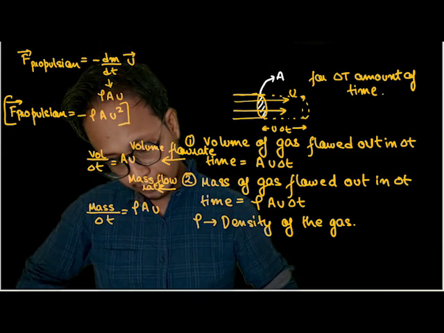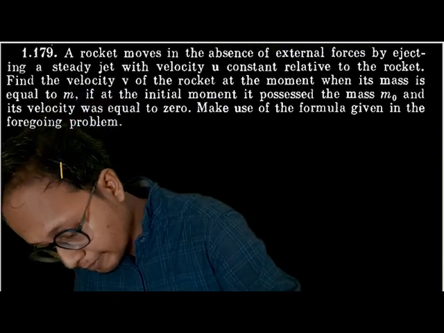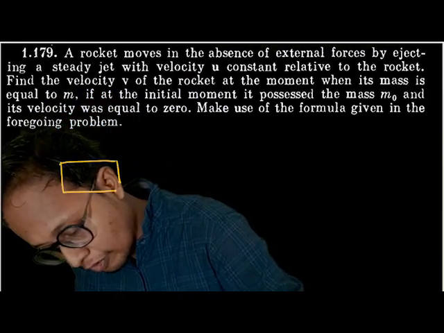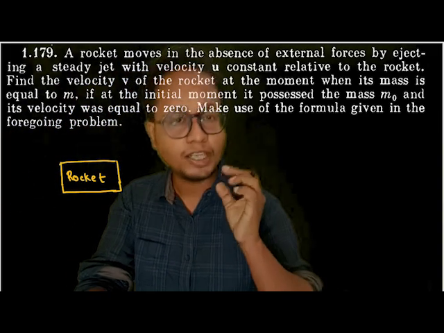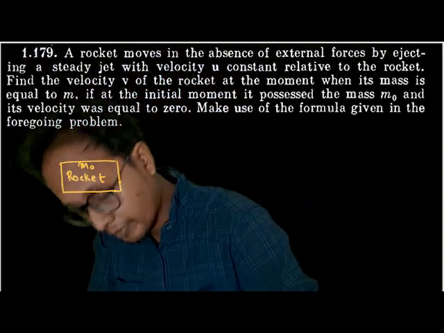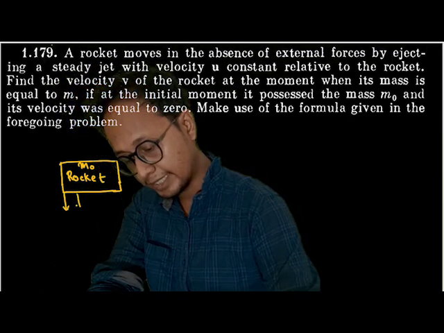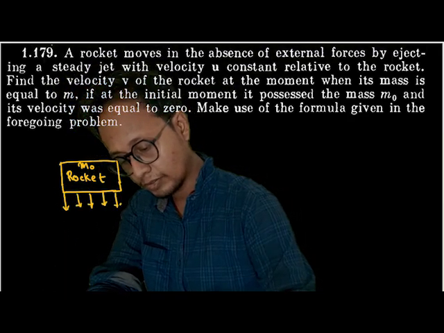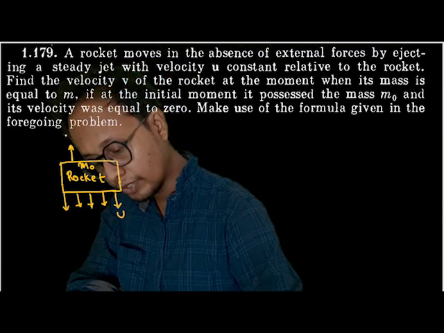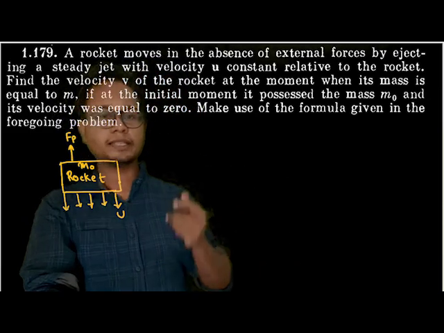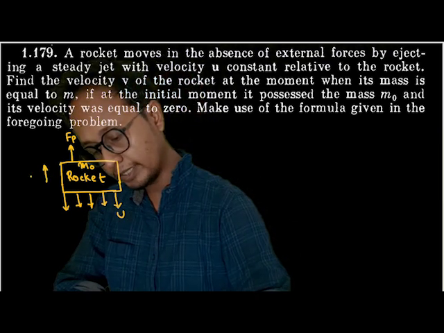So what is the next question? Let's see. In this question there was a rocket. The rocket was at rest initially. The initial mass of the rocket was m0. Now what happened is the rocket started ejecting some gas with velocity u. And as soon as the rocket started ejecting the gases with velocity u, force of propulsion takes place, and this force of propulsion accelerates the rocket. So let's say acceleration will be in this direction.